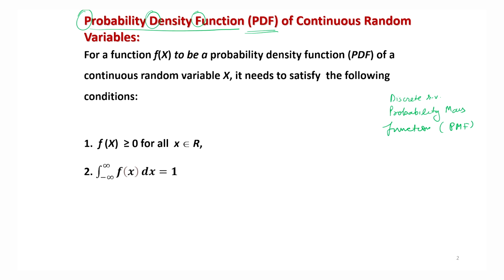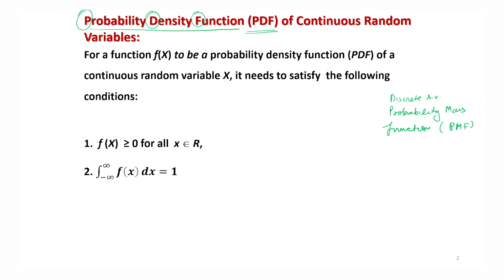So now let me try to give you the idea of this PDF and PMF one by one. I am going to consider first the case of a continuous random variable, and in this case we have a probability density function. As the name suggests, probability functions tell us how the probability of the values of a random variable is going to behave. For example, if you recall, in the last lecture we had taken an example of a coin toss where the outcomes were head or tail and their probabilities were 1 by 2 and 1 by 2, right? So with the values of the random variable, there is always an associated probability, and these probability functions are going to explain to us the behavior of the probability as the values of the random variable change.